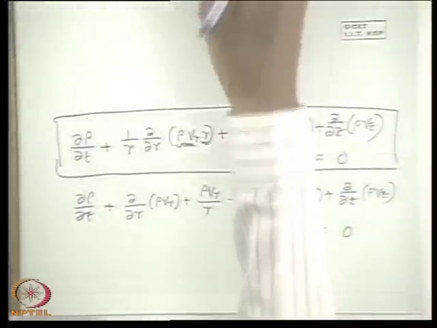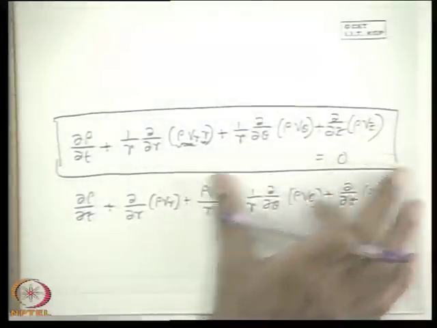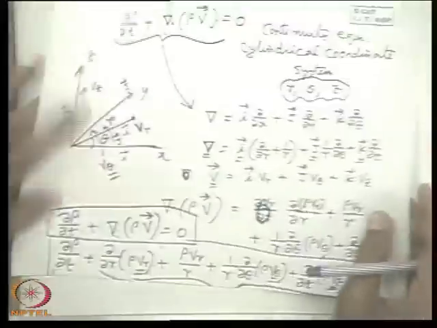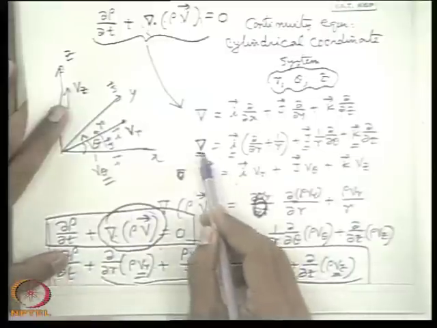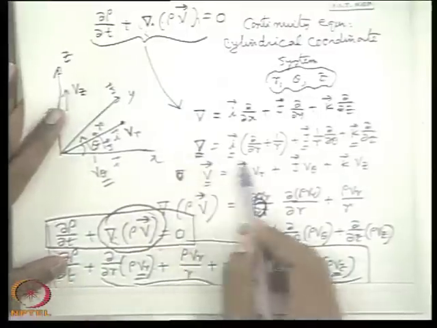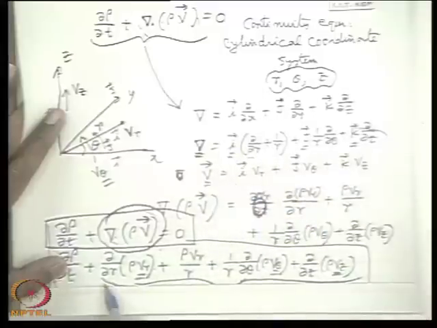So there is no need always of deriving it from the fundamentals. Just for your conception I show you, because earlier we knew this vector form of the continuity equation. We simply expand this with the knowledge that the del operator is defined in a cylindrical coordinate system like this, so that we can straightaway express this in a different coordinate system.